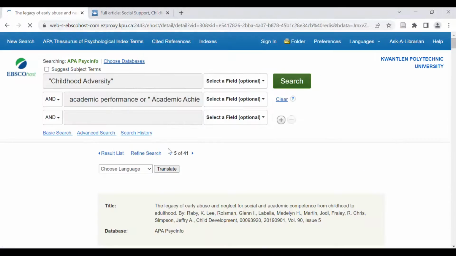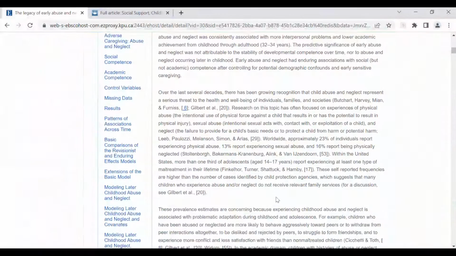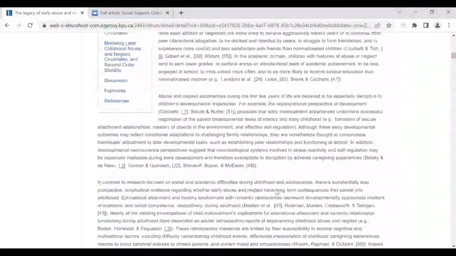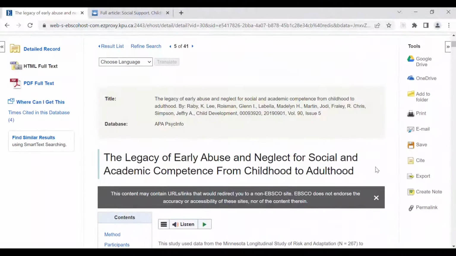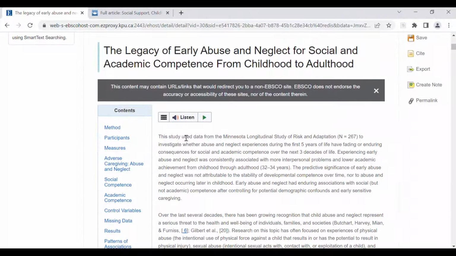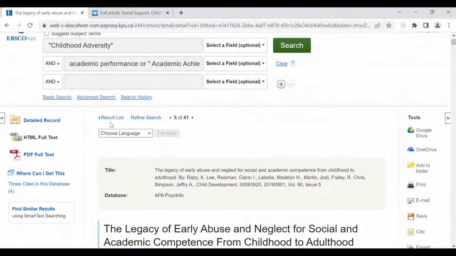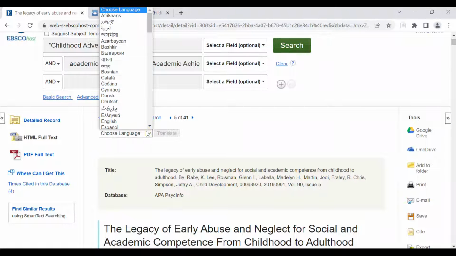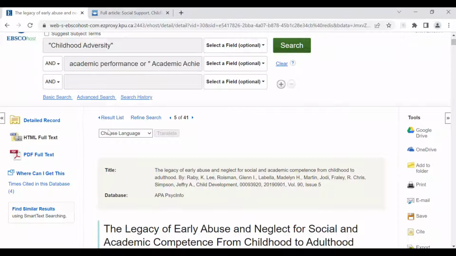So that's just a reproduction of the text and any graphs or other images that are in it. And you'll see your options again on the right-hand side. The only difference with the HTML is you have the option to listen to it in audio, and there's often a translate option as well if you want it translated into a different language. I'm going to go back to the result list.